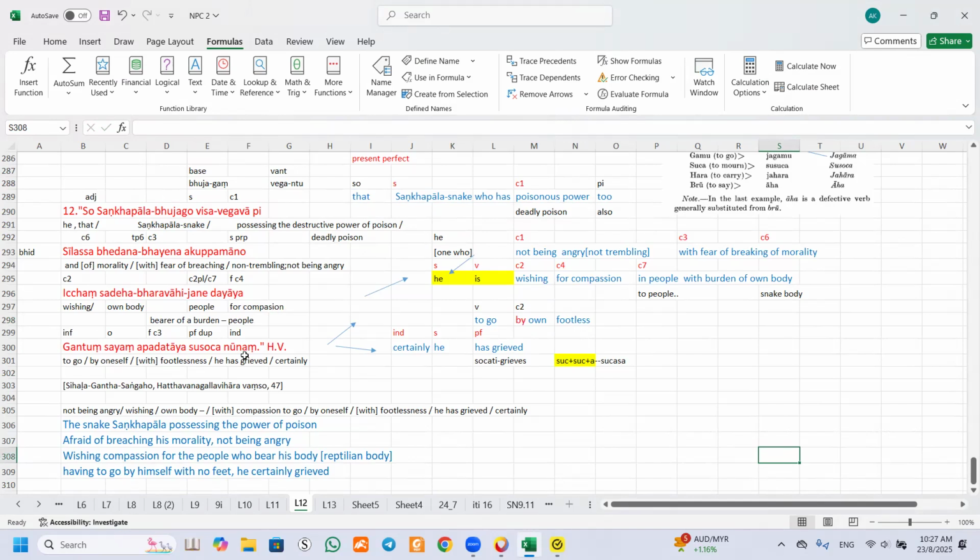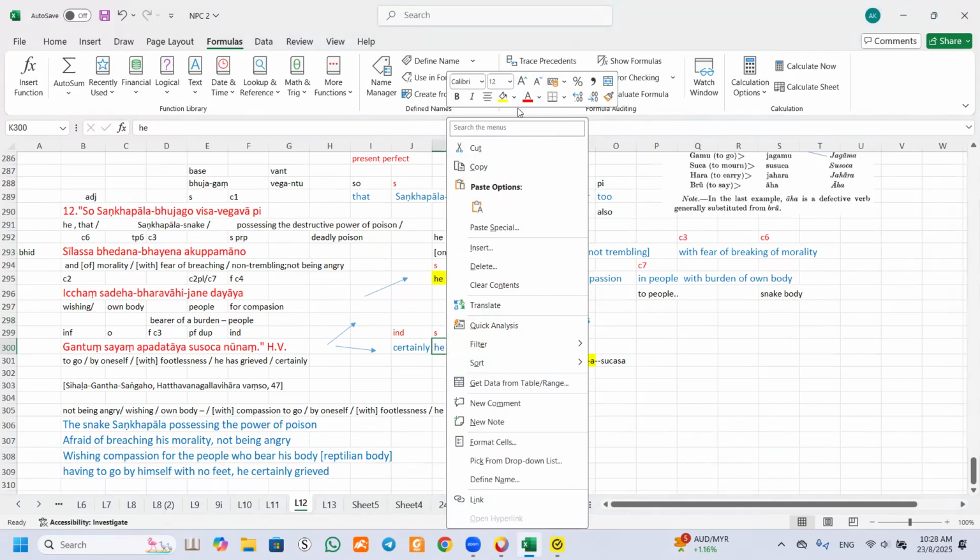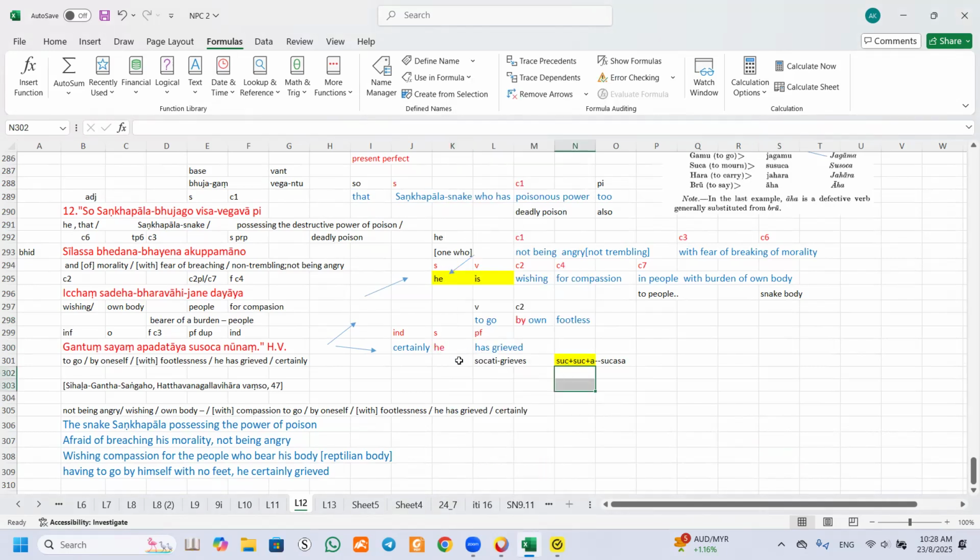Up to here. Can you see the next one? Can you see the word? The word nunang. Nunang means certainly. Okay. So certainly, can you see this word? Socha. Socha means grief. So this is the one we add in again. Otherwise, this one we have to add in again. Certainly he has grief, or certainly he grieves, no problem. So this is how. So you see all the red ones. There are a lot of things you have to add. There is a break in Pali.